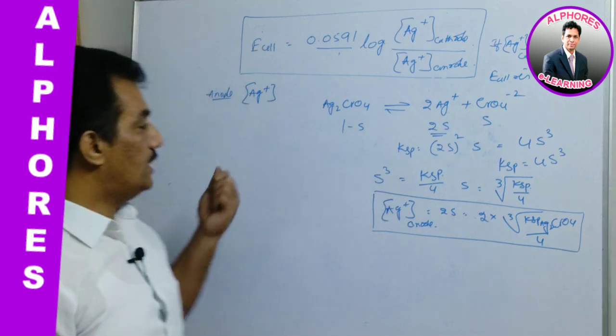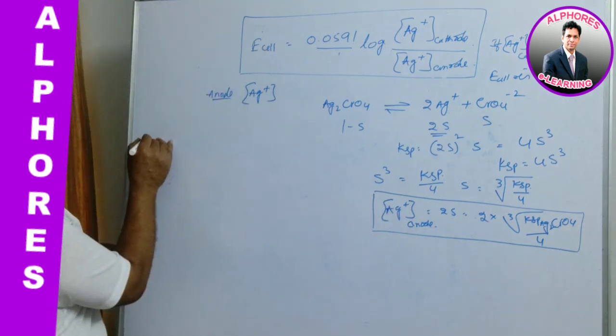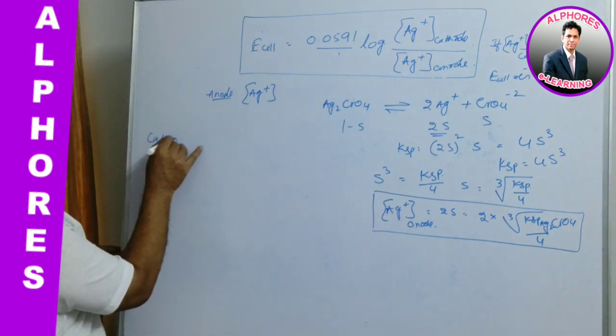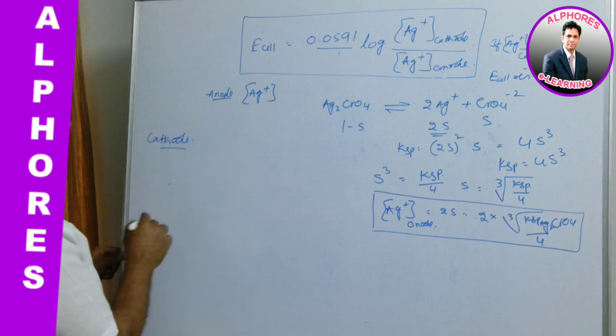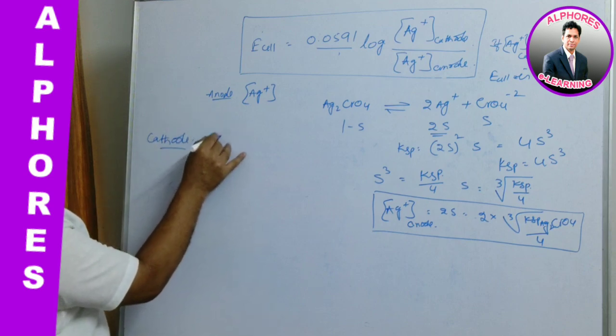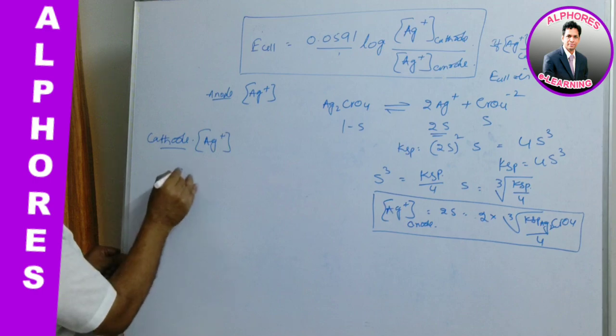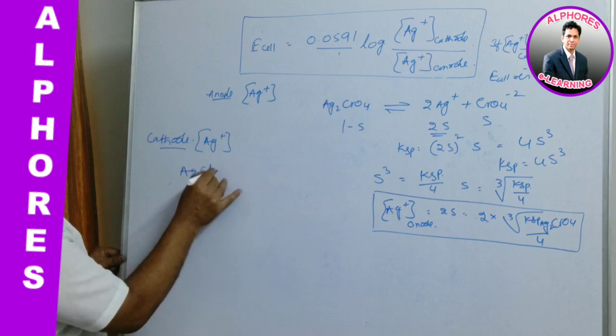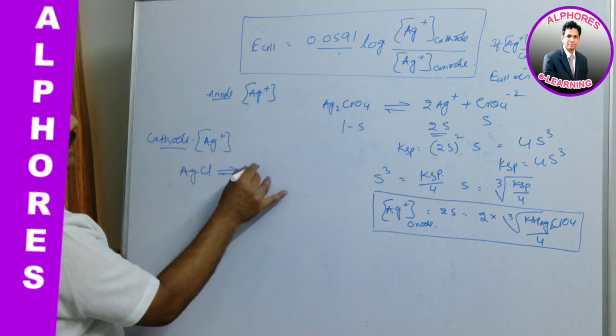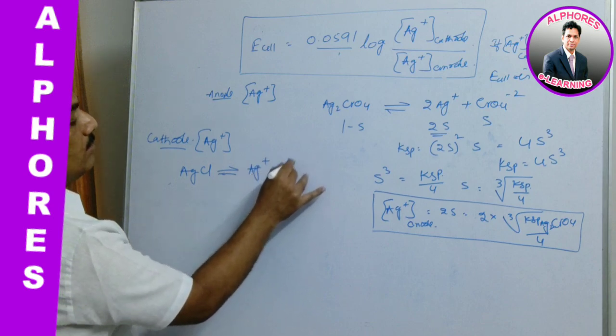Clear? And now let us go for the second one, that is cathode. In case of cathode, what is happening? Cathode Ag plus concentration. Here AgCl is the electrolyte which splits into Ag plus and Cl minus.